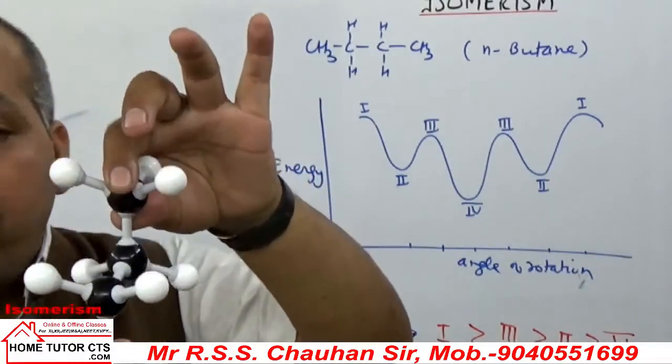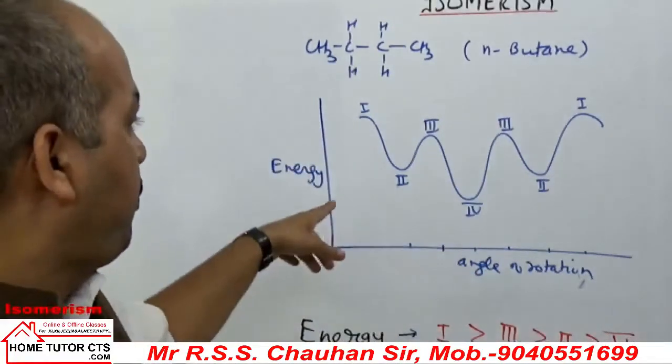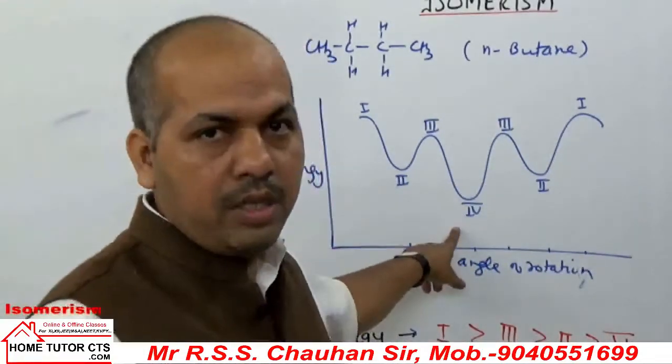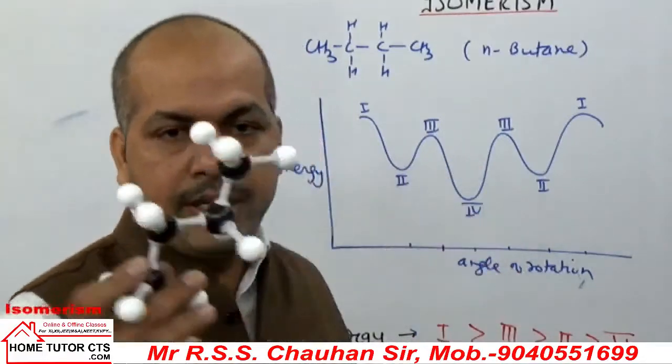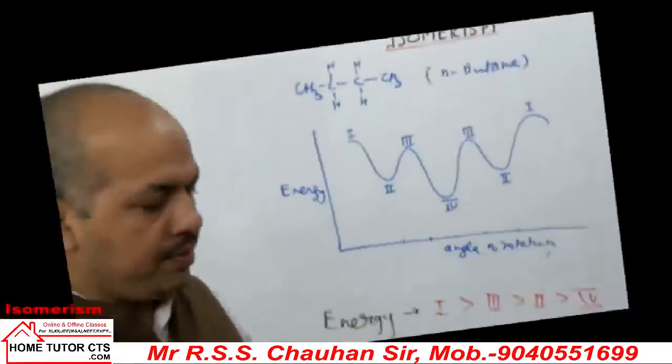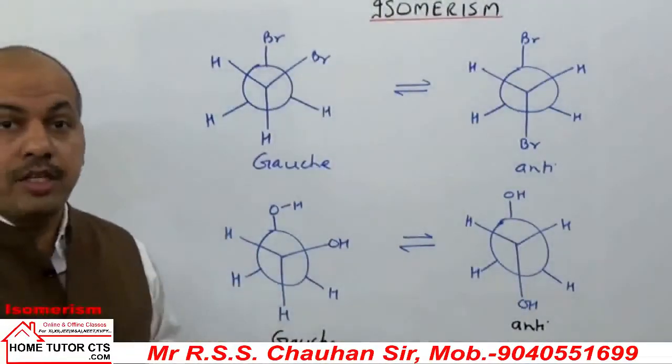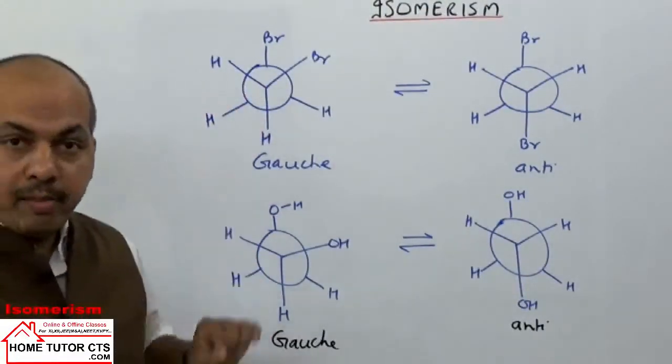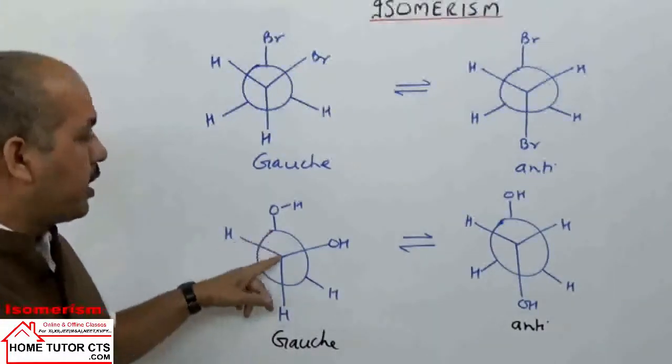What we can call this arrangement here is anti-conformation. So we can take this way. We can have the arrangement here. By this model, I think it is clear, the energy and stability order. Now let us take conformation in case of 1,2-dibromo ethane and glycol.